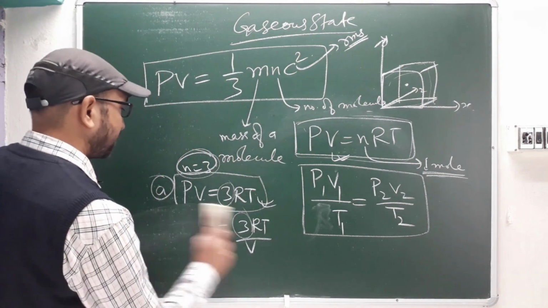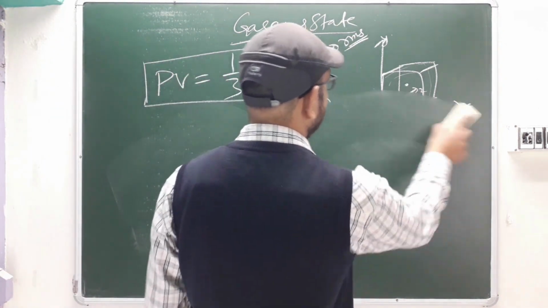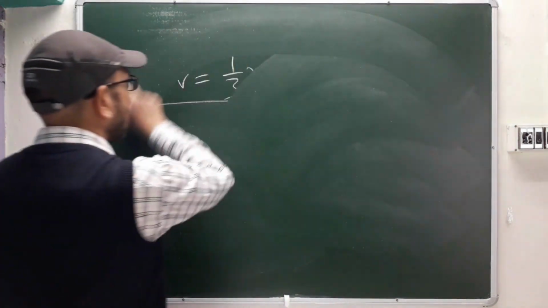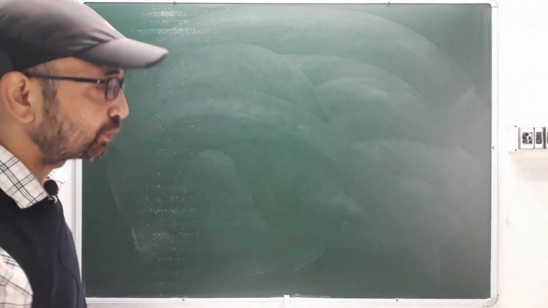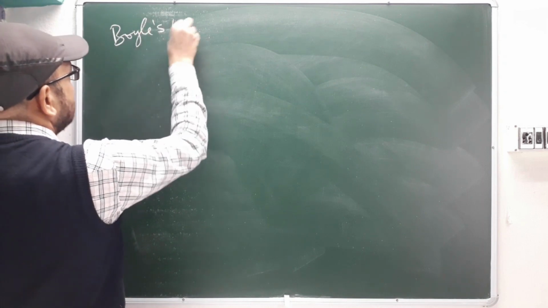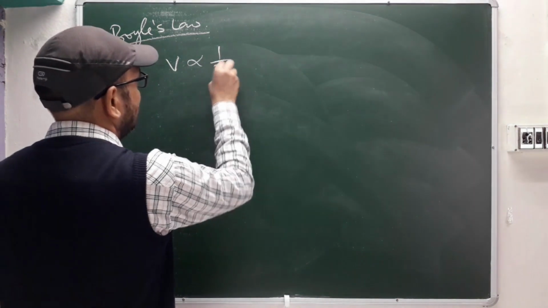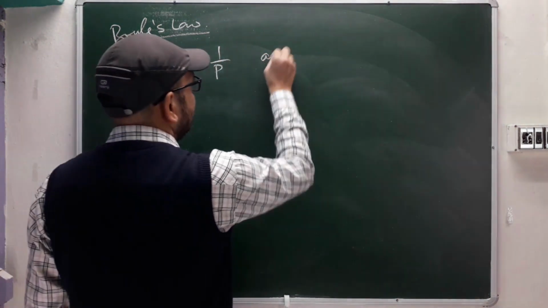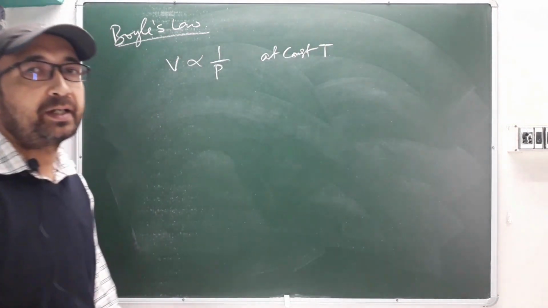We'll see the different types of graphs, okay? Because graphical questions they may also ask you, right? The plot, like which graph will be for Boyle's law, which graph will be for Charles' law. So first we'll see Boyle's law. Here V is proportional to 1/P at constant temperature, okay, at constant temperature.